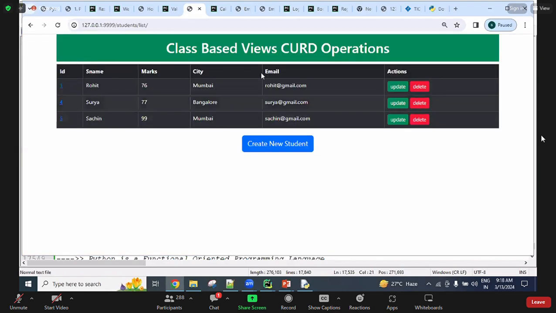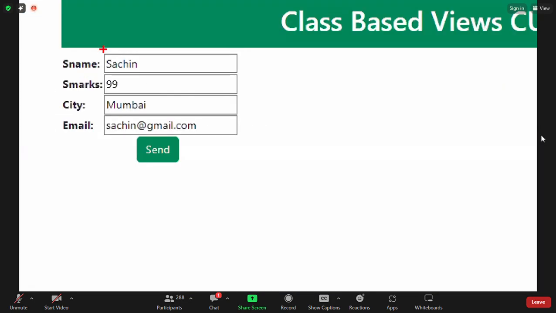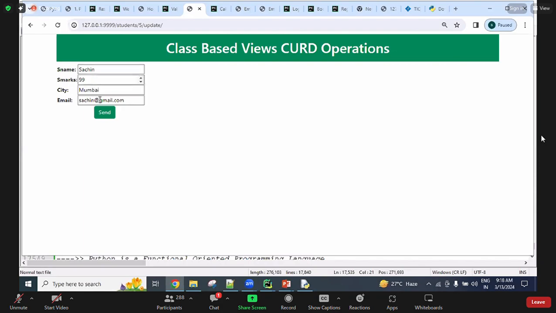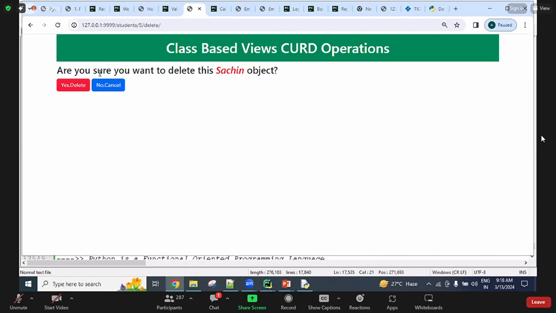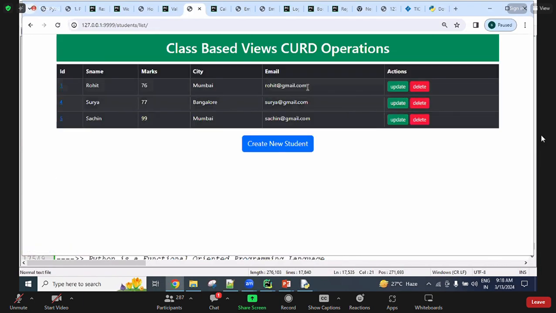And here are the general CRUD operations, guys. CRUD means creating, updating, reading, deleting. For example, if I want to update existing data here, I load it, change the data, and submit. The data is updated into the database, then again fetched and displayed in tabular format. If I want to delete, it asks are you sure you want to confirm delete. If I say no, I don't want to delete, it comes back.